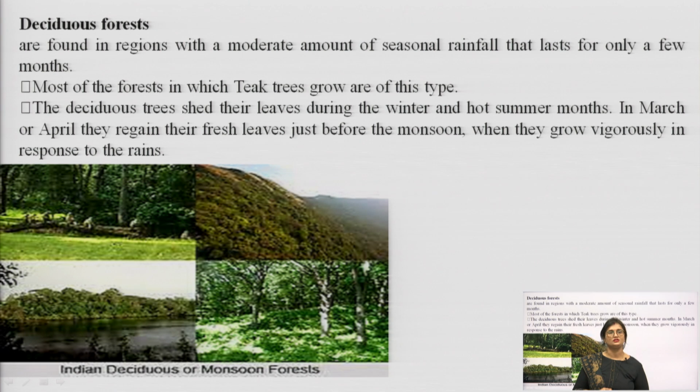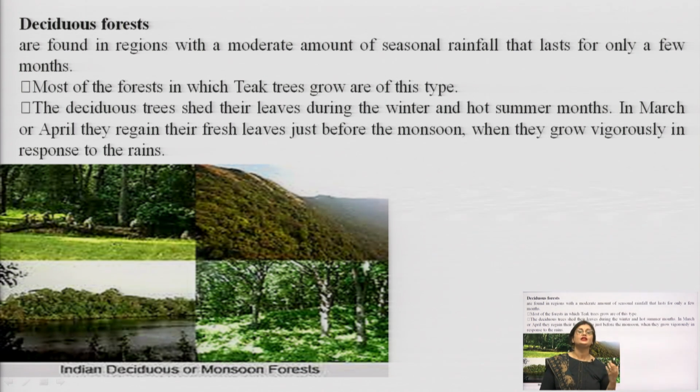They are found in regions with a moderate amount of seasonal rainfall that lasts for only a few months. Most of the trees which are found here are teak trees. The deciduous trees shed their leaves during the winter and hot summer. So, the deciduous trees tend to lose their leaves in extreme winters.